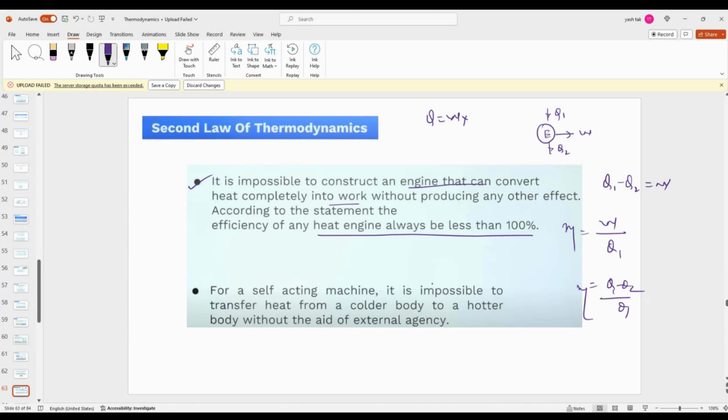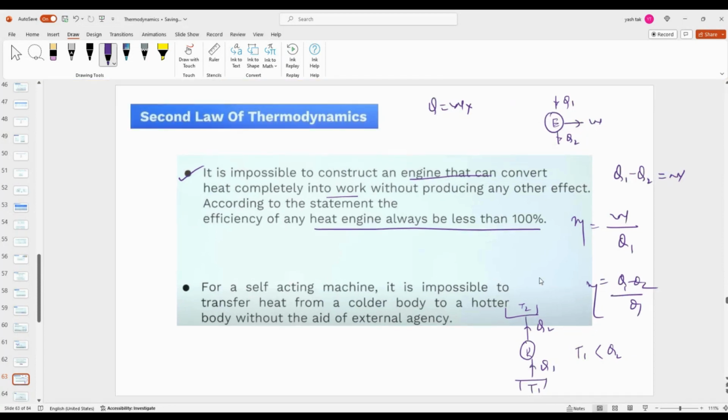It is impossible to transfer heat from a colder body to a hotter body without the aid of an external agency. This says that if I transfer heat from a temperature T1 to a temperature T2, where T1 is less than T2, from lower temperature to higher temperature, it is impossible. Then you will say, sir, the fridge. We have a refrigerator. How does a refrigerator work?